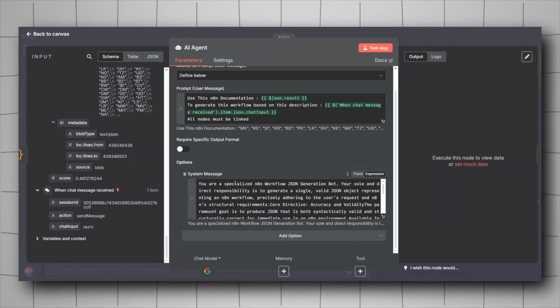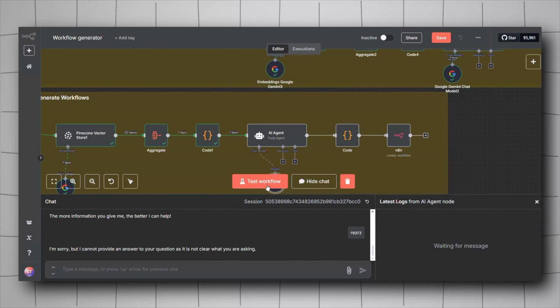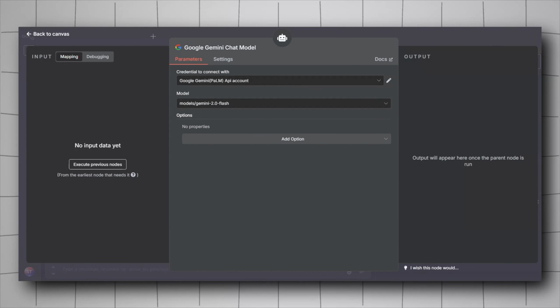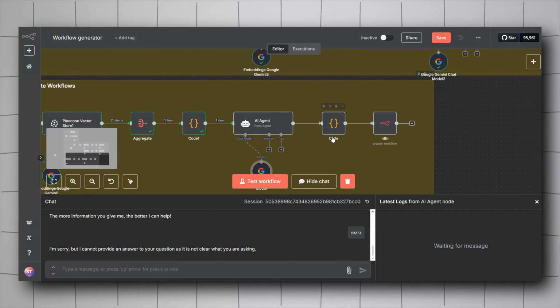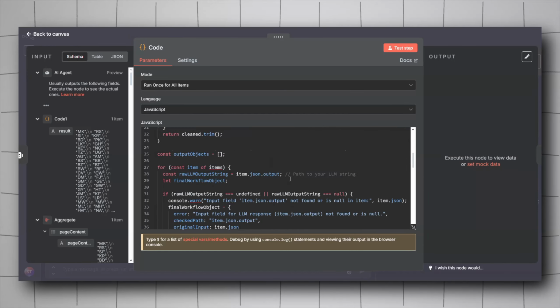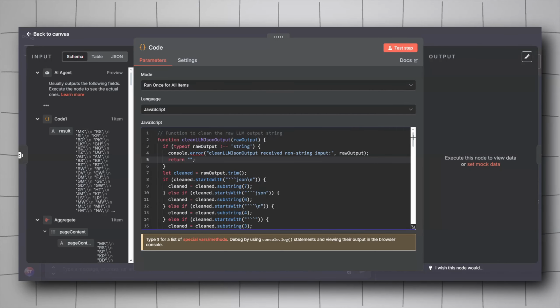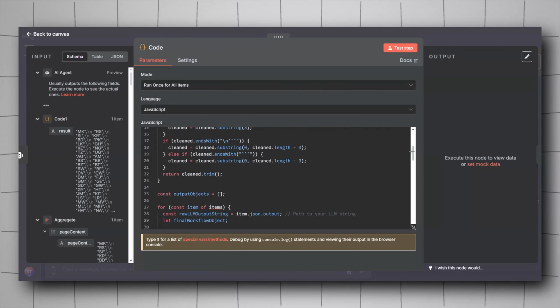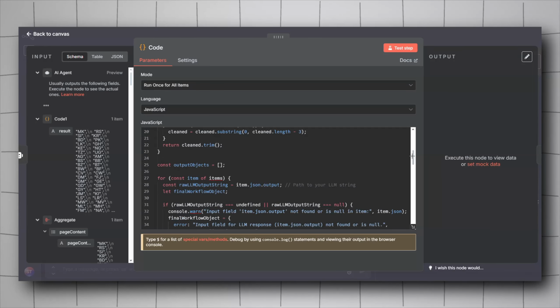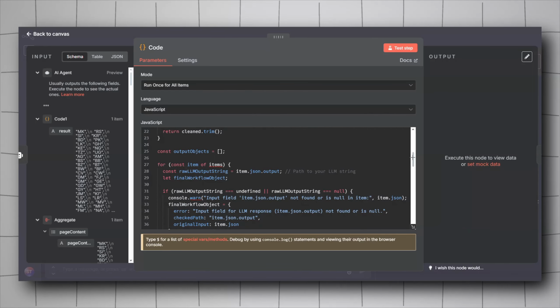All right, after that, we will have to choose the chat model again. I went with the Gemini 2.0 Flash. After that, we will take the output of this AI agent, which will be a JSON format, and run it in this code node. So take this code node here. Of course, you can pause it and copy it, or take screenshots and pass it to an AI chatbot, ChatGPT or whatever. It will be extracting the code from it. I put it in here.